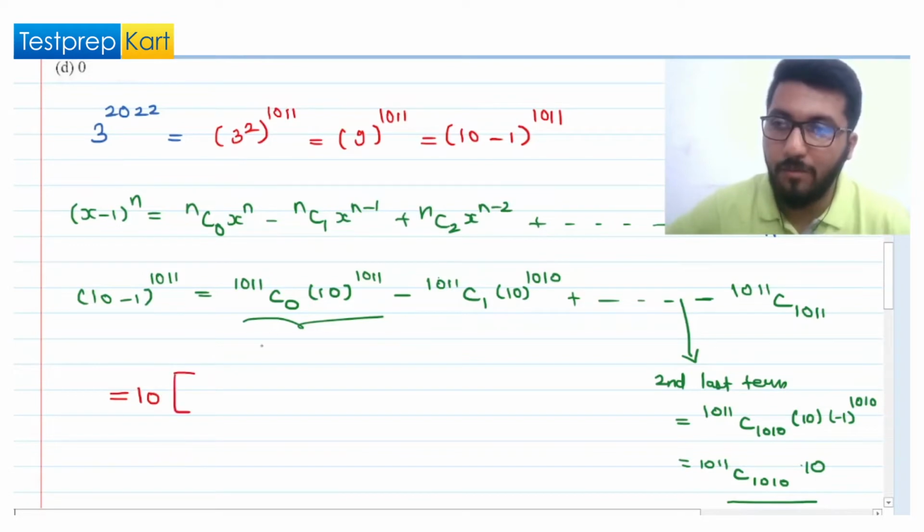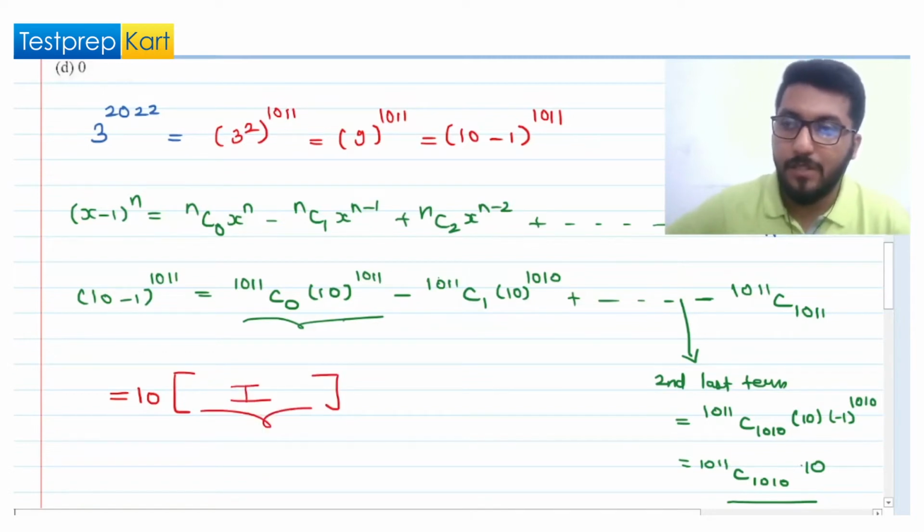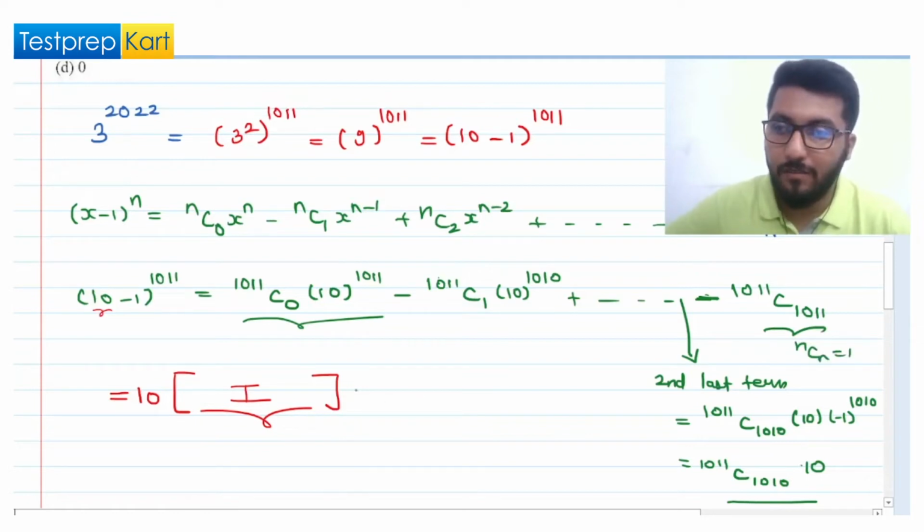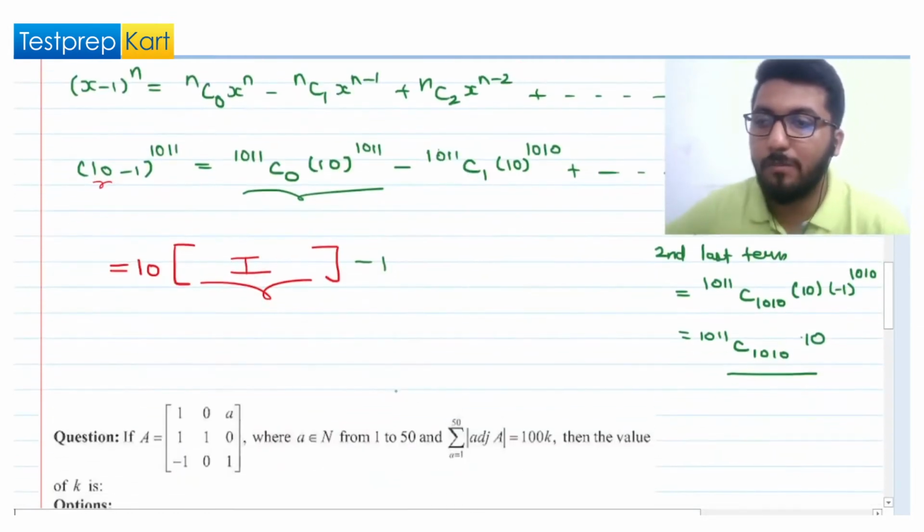If I take 10 common, then whatever terms are there from which I have taken the 10 common will make the value an integer. Why? Because each value is an integer, because 10 is there, 1 is there. So we can get negative or positive, but still all the values will be an integer. And in the last term, that is 1011 C 1011, the value will be 1, because nCn value is always 1, with a negative.